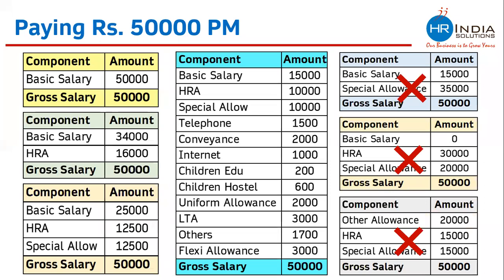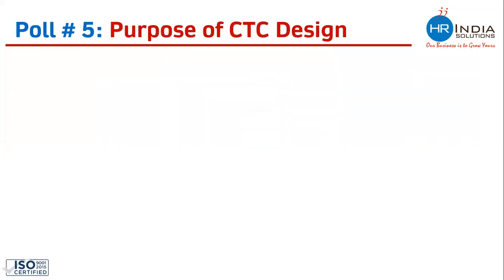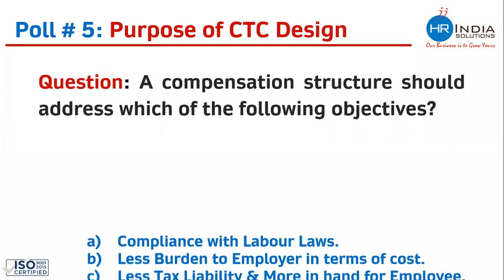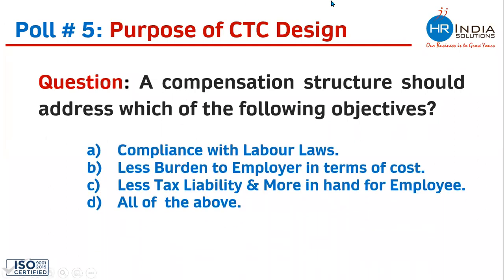There are three full classes for compensation and benefit, and we are trying to discuss only one topic in one hour's time. So we are about to close, and I would be opening the question and answer session. There is a poll which would again be appearing. A compensation structure should address which of the following objectives: compliance with the labor laws, or less burden to the employer in terms of cost, or less tax liability and more in the hand of employees, or all of the above. So the poll is live, everyone. Kindly share your responses.